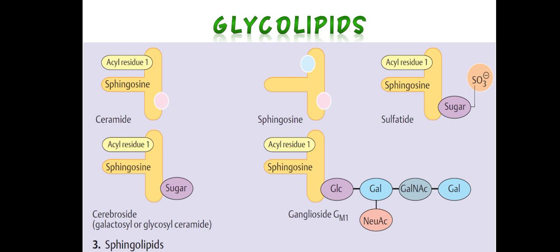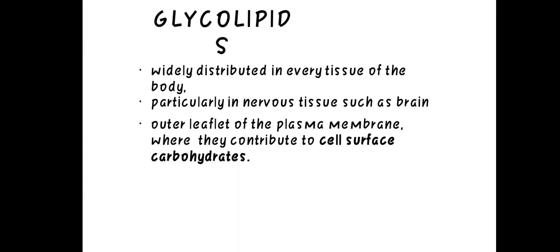The fourth one is acyl residue with sphingosine. Glycolipids are widely distributed in every tissue of the body, particularly in nervous tissues such as the brain, in the outer leaflet of the plasma membranes, where they contribute to cell surface carbohydrates.